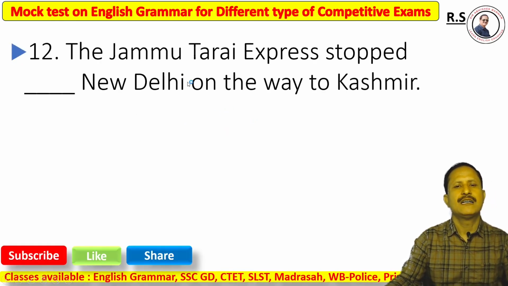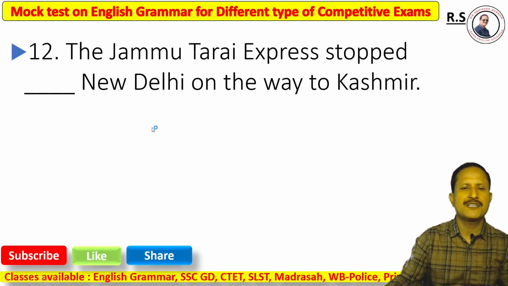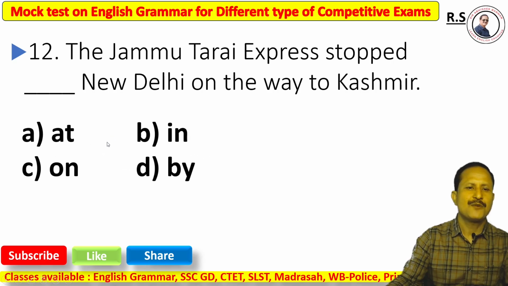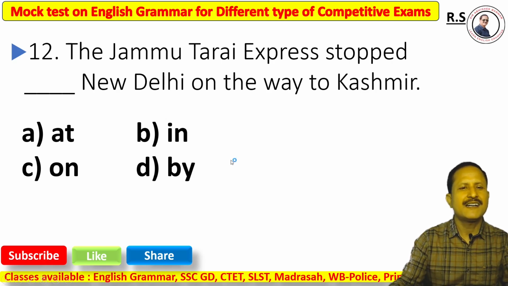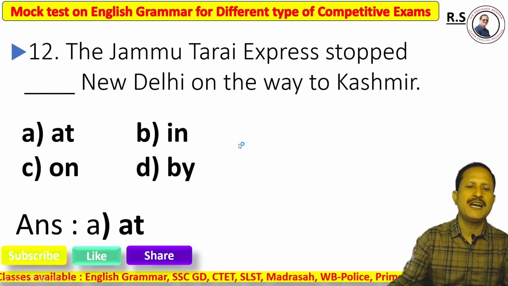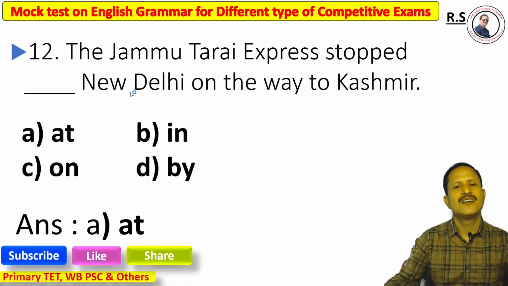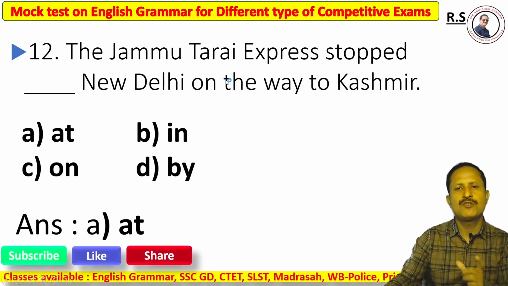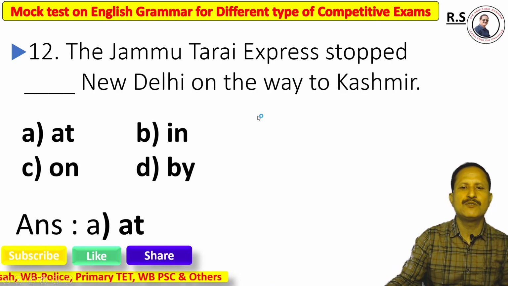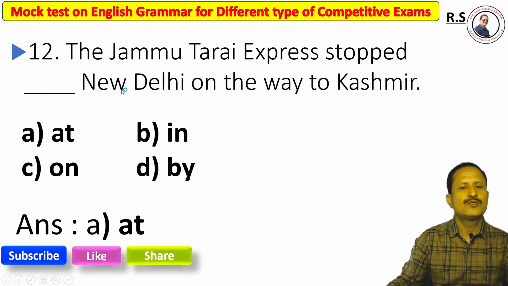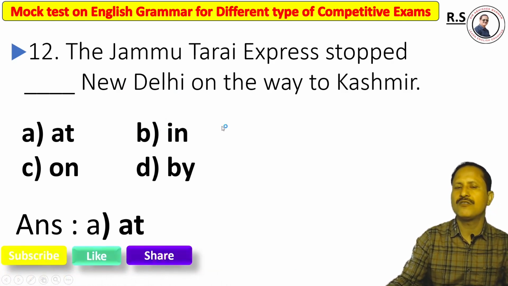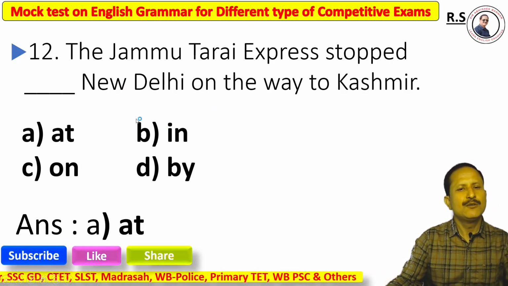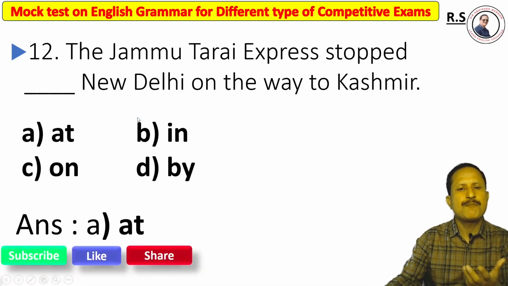Question number 12. The Jammu Tawi Express stopped dash New Delhi on the way to Kashmir. Very, very important question. Option A at, option B in, option C on, option D by. The correct answer is definitely option A, at. Why? The Jammu Tawi Express stopped at New Delhi on the way to Kashmir. Though apparently it means a big place, we might think we must use in. No, it's wrong. Here, New Delhi is a stoppage. It denotes a point.